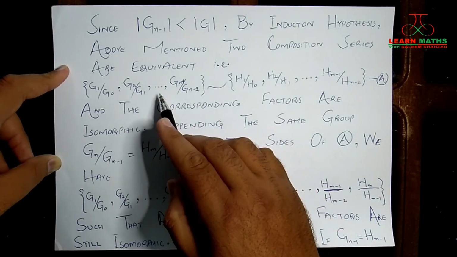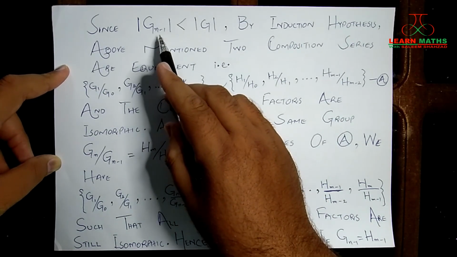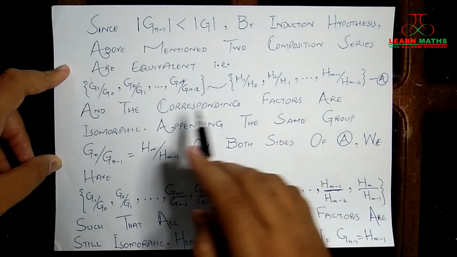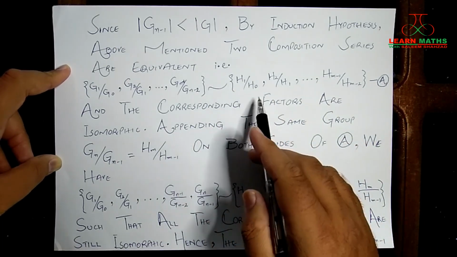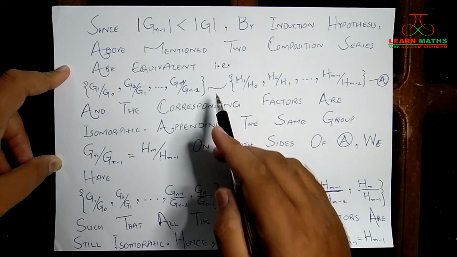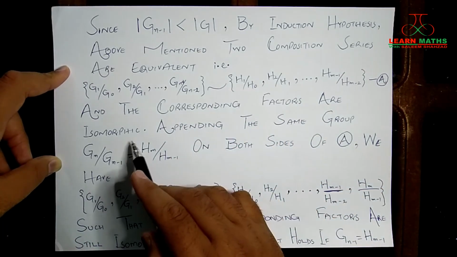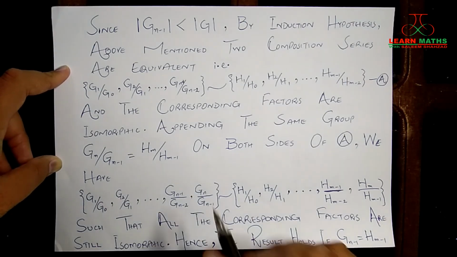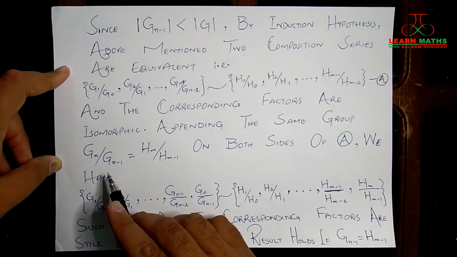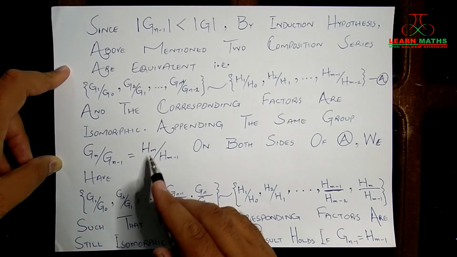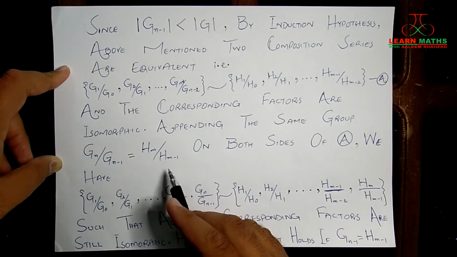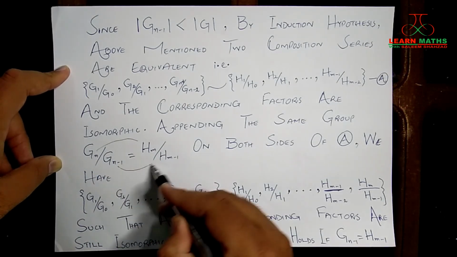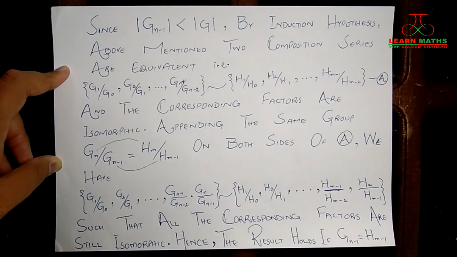It means the factor groups of the first series of Gn minus 1 and the factor groups of the second series of Gn minus 1, if we form their sets, those two sets will be in 1-to-1 correspondence, such that the corresponding factors will be isomorphic, right? So what we are going to do next is append the same group Gn over Gn minus 1, which is obviously Hm over Hm minus 1; both of these two groups are the same. How? Because Gn and Hm are the same, and Gn minus 1 and Hm minus 1 are the same by supposition.